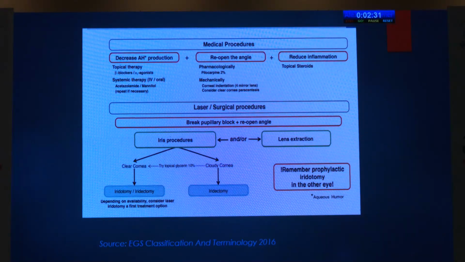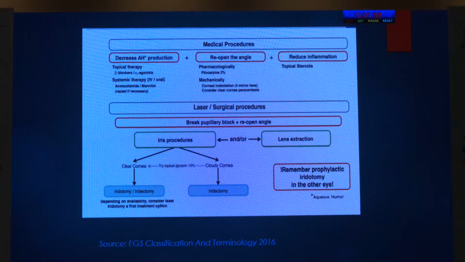decreased aqueous humor production, reopening the angle, and reducing the inflammation. For decreasing aqueous humor production, we can do topical therapy in the form of beta blockers or alpha-2 agonists, and systemic therapy like IV or oral acetazolamide or hyperosmotic agents. For reopening the angle, we can use pilocarpine 2% pharmacologically, and mechanically it can be done by corneal indentation with a 4-mirror gonio lens or simple thumb pressure, or we can also consider clear corneal paracentesis, and then topical steroids can be used for reducing the inflammation.